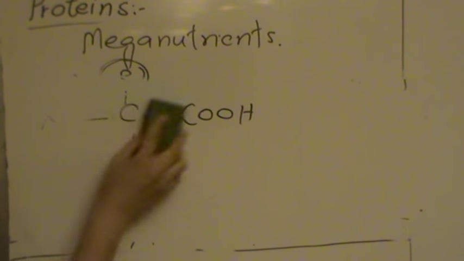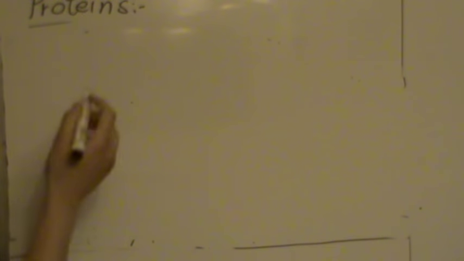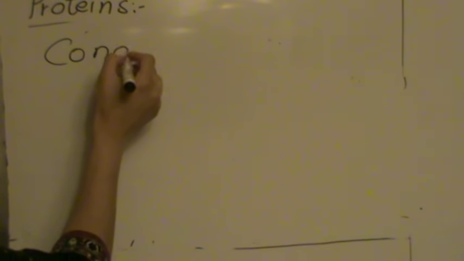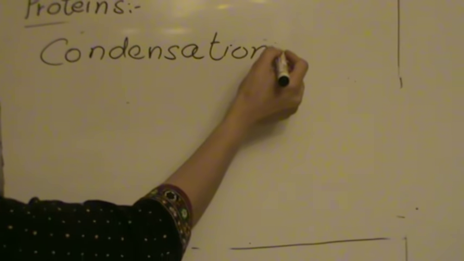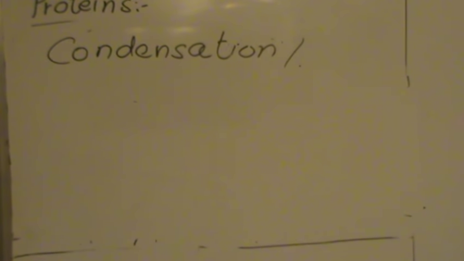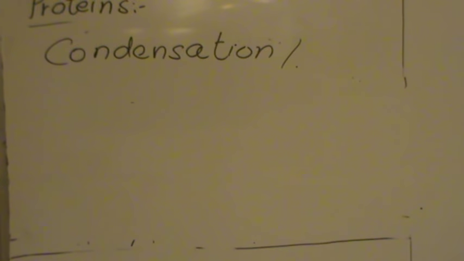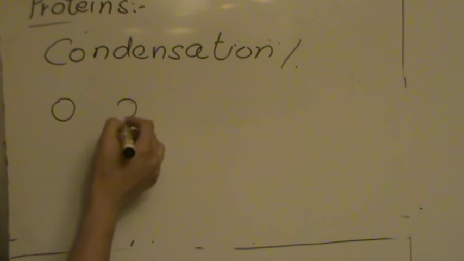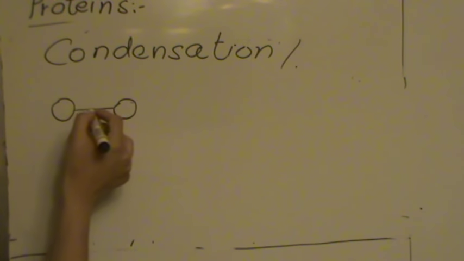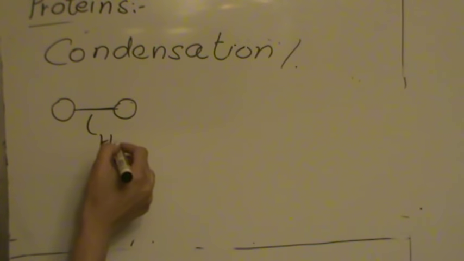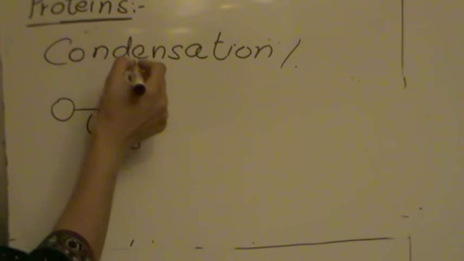Let's see how polypeptides are made. Polypeptides are formed by condensation reaction. So what is condensation again? Condensation is a chemical reaction in which two molecules come close together in a way that a new chemical bond is formed and a molecule of water is released. So proteins are made by this reaction.